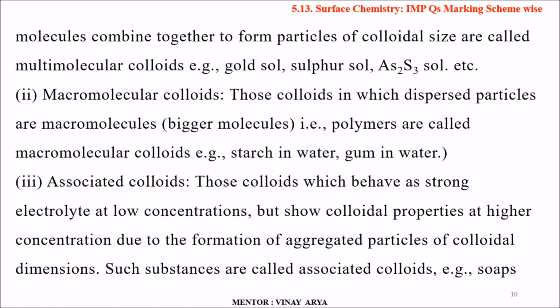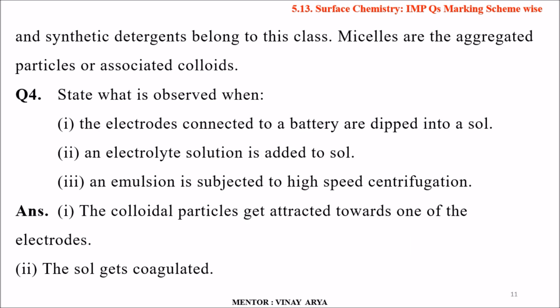Associated colloids are those colloids which behave as strong electrolytes at low concentrations but show colloidal properties at higher concentrations due to the formation of aggregated particles of colloidal dimension. Such substances are called associated colloids. Soaps and synthetic detergents belong to this class. Micelles are the aggregated particles of associated colloids.